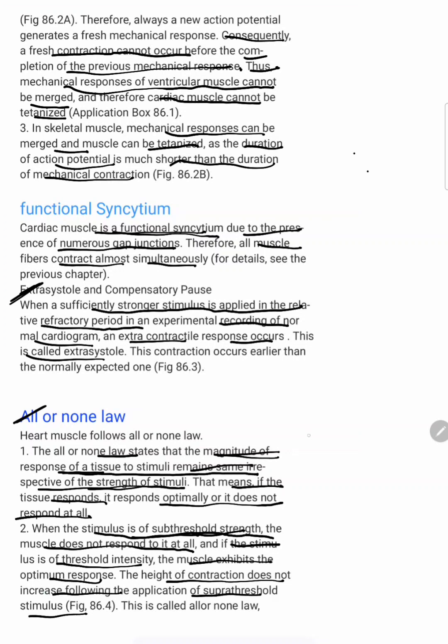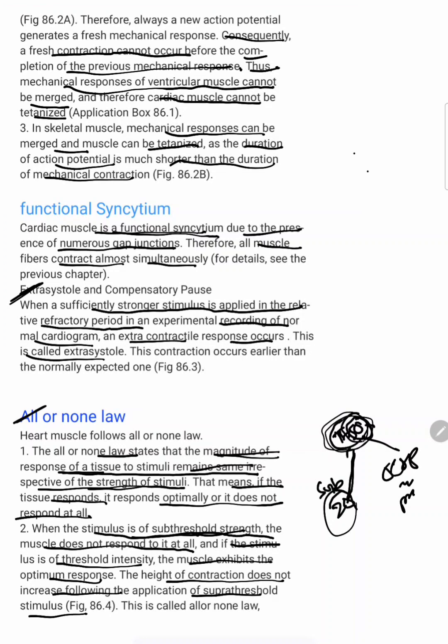See, the graph will be like this. If this is the cardiac muscle you take, it has a threshold stimulus of some 50. Subthreshold, I gave 20. If I give a stimulus of 20, the muscle does not show any response of contraction or relaxation, because 50 is the threshold and I am giving less than 50.